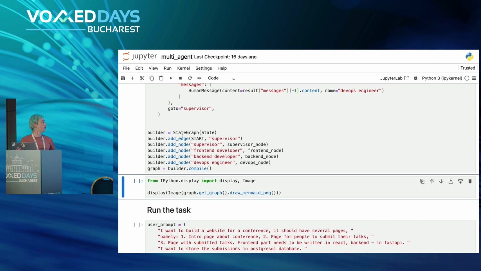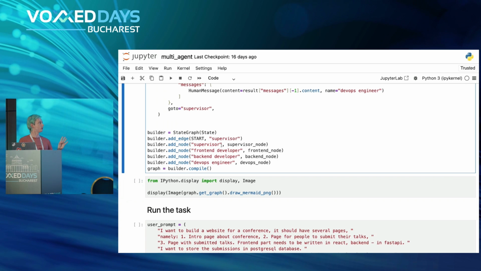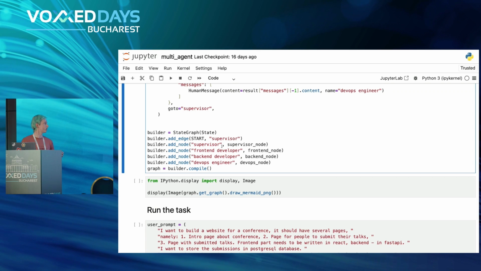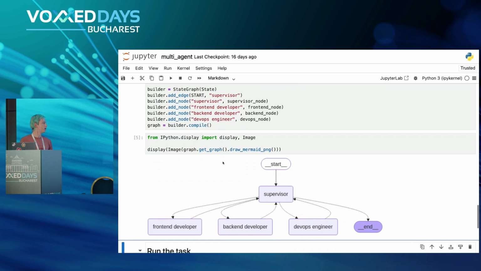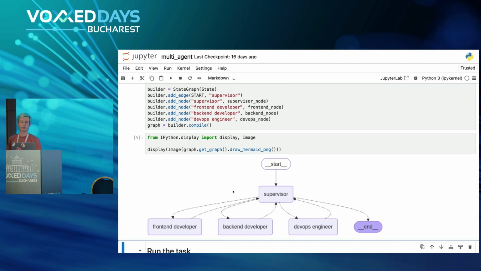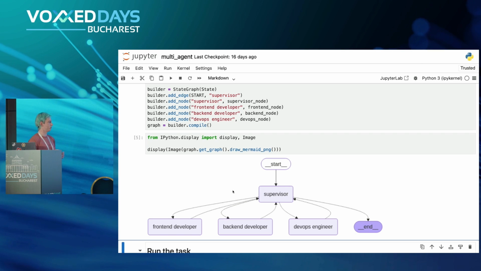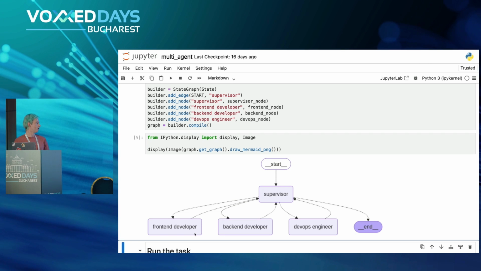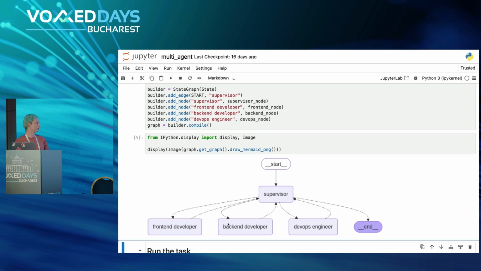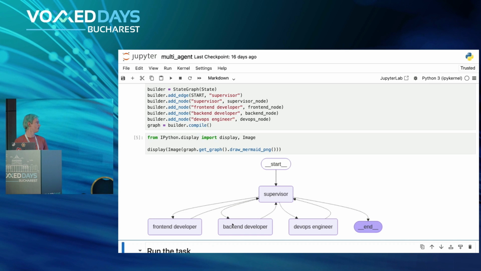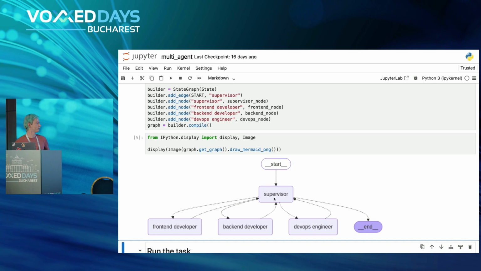And in the end, we compile all of those agents in a single graph, where we have the start node as supervisor, and then that supervisor can call front-end, back-end, and DevOps engineer. So in this case, all of the interactions will go through the supervisor. But of course, you can imagine each agent talking with each other separately. So you could potentially also have connections directly between those nodes, for example. So you would get a pretty elaborate graph. But in this case, just for simplicity, all of the interactions will go through the supervisor.